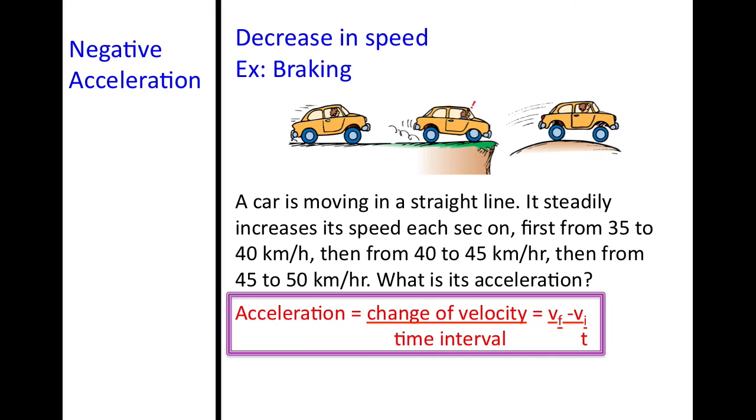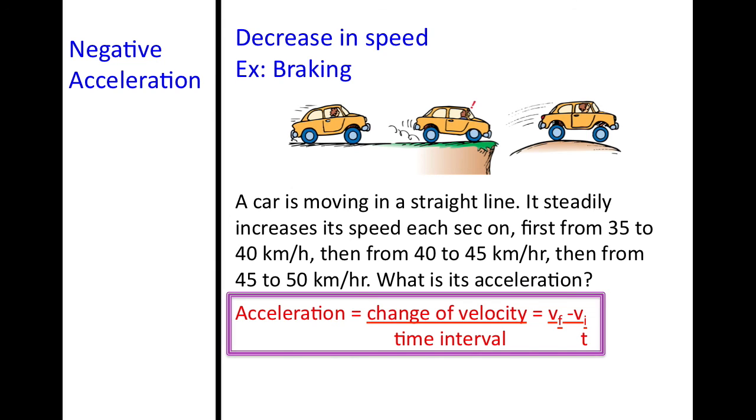So we have a car moving in a straight line. It steadily increases its speed each second that it's going. First from 35 to 40 kilometers per hour, then from 40 to 45 kilometers per hour, then from 45 to 50 kilometers per hour. Do you notice a trend?